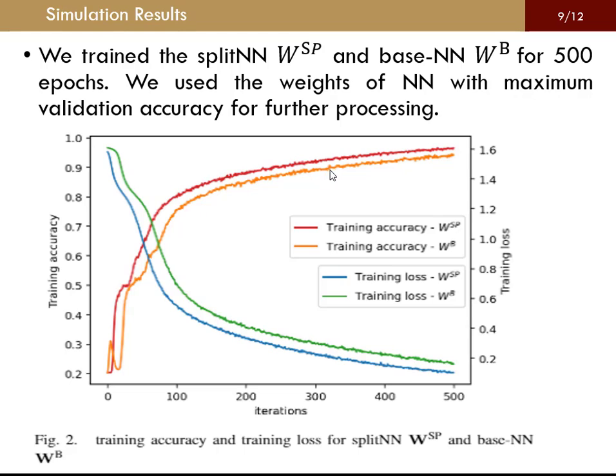Here is the training accuracy of the base neural network and split neural network. We trained them for 500 epochs and here we can see that the training accuracy of the split neural network is high and the loss is low. This is maybe due to the fact that in the split neural network we calculate the gradient twice, once by the client and once by the server.